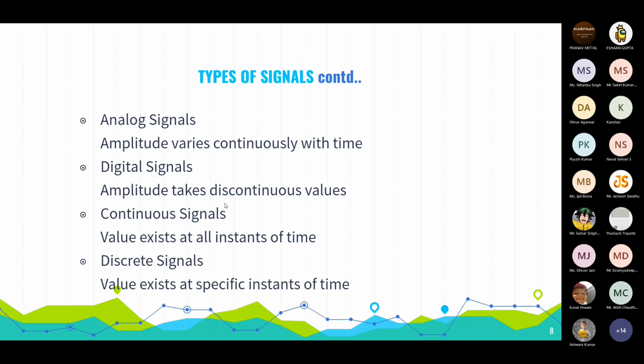Continuous signals are those where you find the signal at every instant of time. You have a value given at every instant of time, so that signal is called continuous. Discrete is quite the opposite. You find signals at certain instants of time rather than at all instants of time.